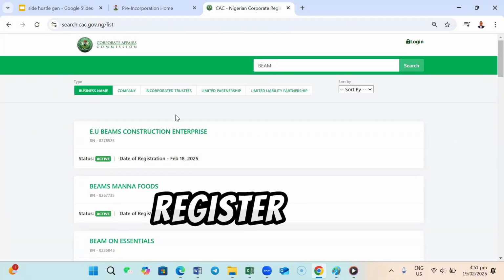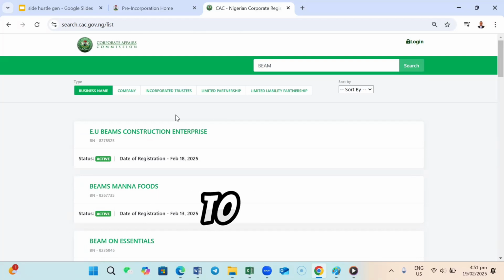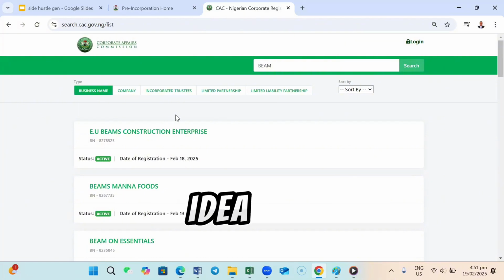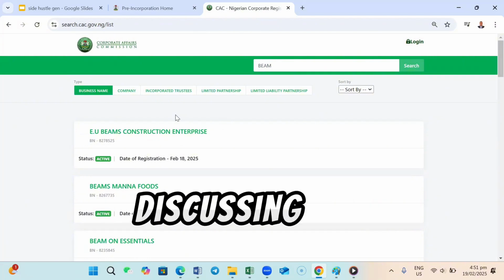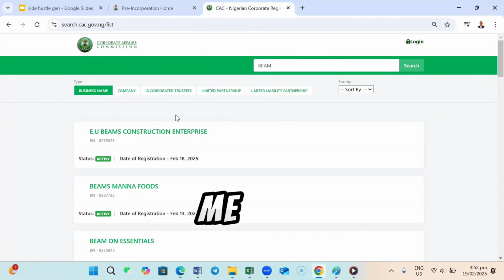So when you want to register a business name, you need to quickly come to this place and search the business name to see if the name has already been taken. That is the idea of the first stage you need to do in this particular training. As we are discussing, you need to search the availability of the name. So stay with me. We are going straight into the second step on what you need to do right now.